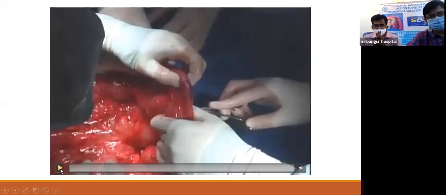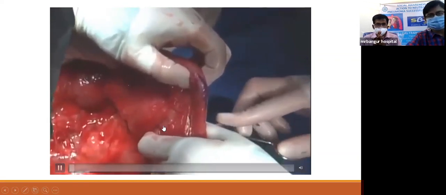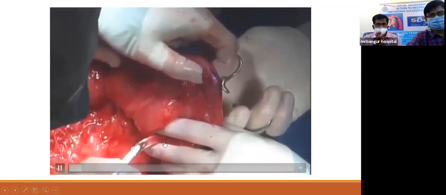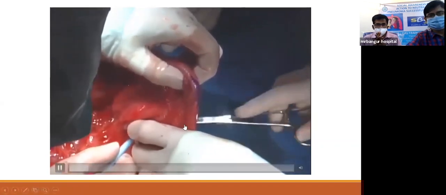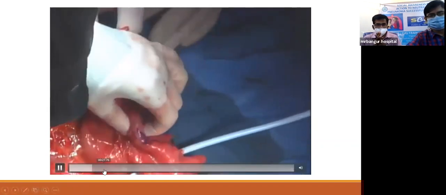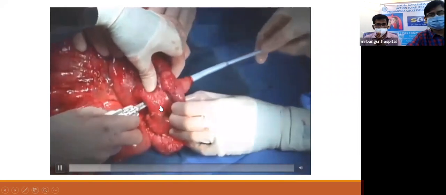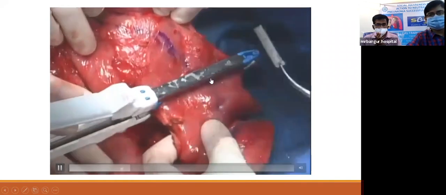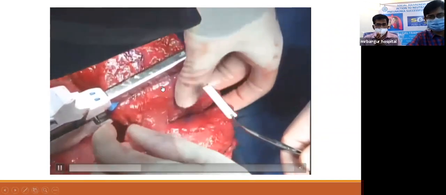Now, very briefly, I just wanted to show a short video about the STEP procedure. It will not take more time. Here, first they pass a catheter, which helps to guide the stapler where it needs to be placed. After placing the stapler, before every firing, they make sure the complete measurement is done.